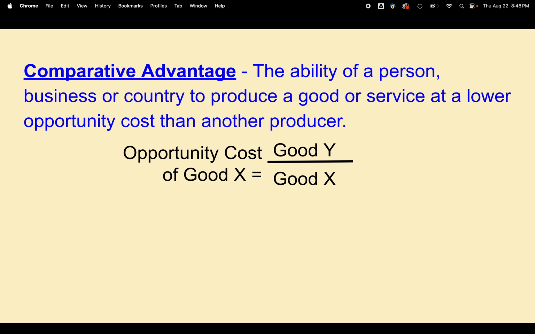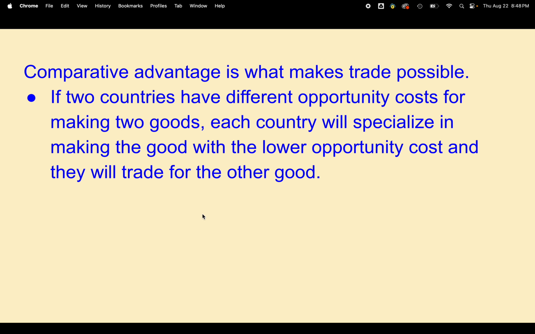And the way that you calculate it, let's say that you're trying to calculate the opportunity cost for good X. We figure out how much you could have produced of good Y. You divide that by how much you will produce of good X, and that gives you the opportunity cost. Comparative advantage is really what makes trade possible. Because if you have an absolute advantage, you don't need to trade.